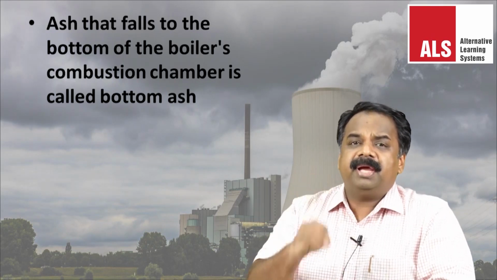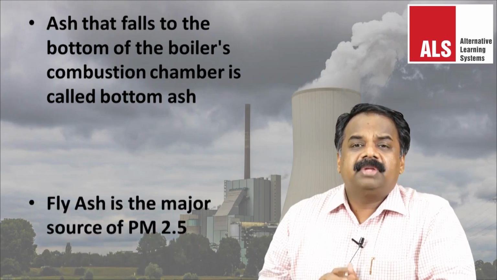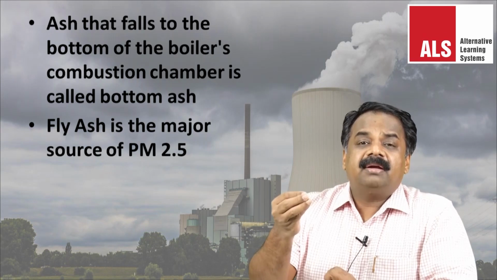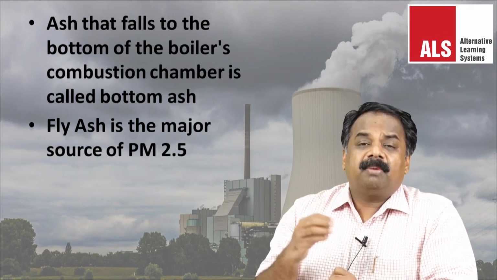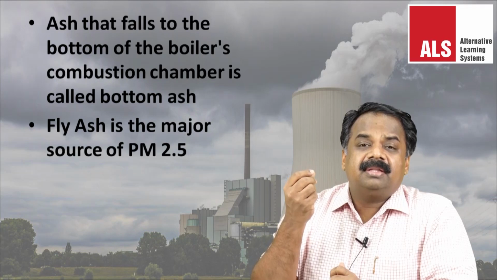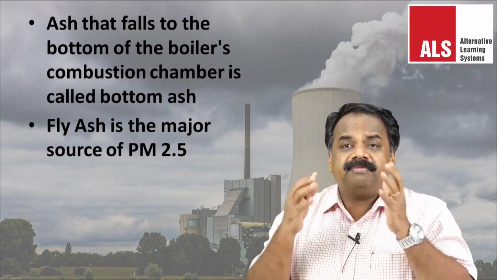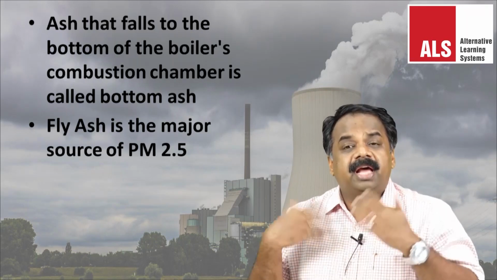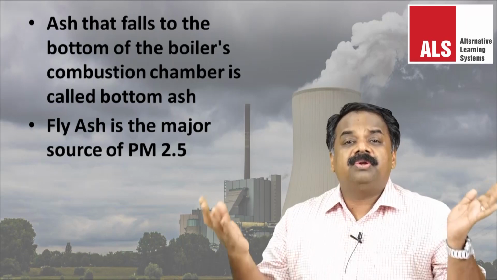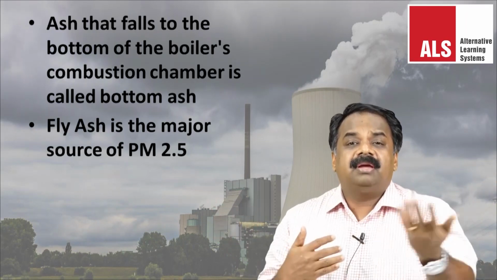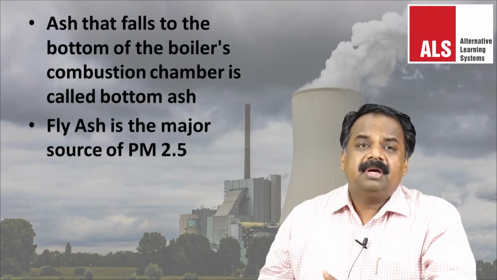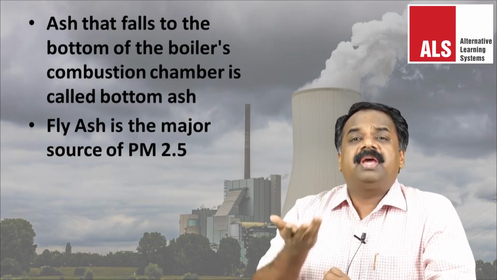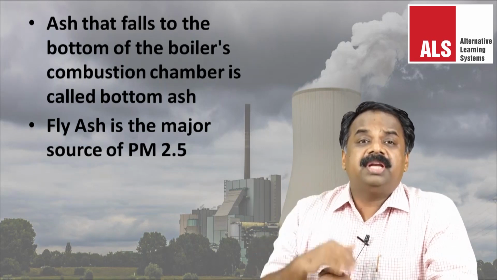And fly ash is a major source of PM 2.5, that means particulate matter 2.5, which is smaller than 2.5 micrometers, much smaller than even the thickness of our hair. These are very fine respirable pollution particles. In summer especially, it becomes airborne and can be transported to a 20 to 30 kilometer radius of these kinds of power plants, and it can settle on water and other surfaces because they are very fine particles. We can inhale it also, and it is carcinogenic also.